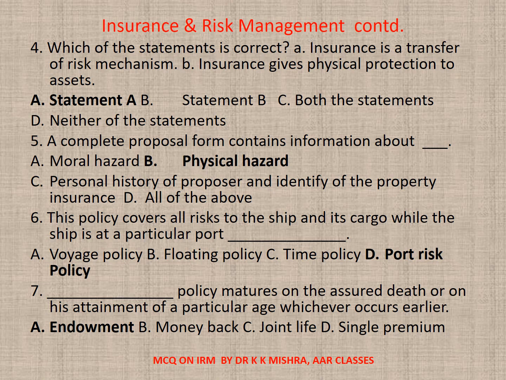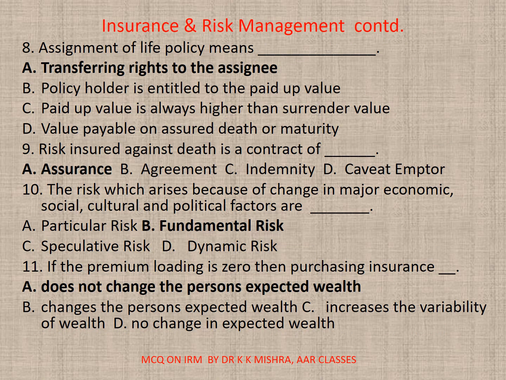7. The policy matures on the assured's death or on his attainment of a particular age, whichever occurs earlier. A. Endowment. B. Money back. C. Joint life. D. Single premium. Correct option is A. Endowment.